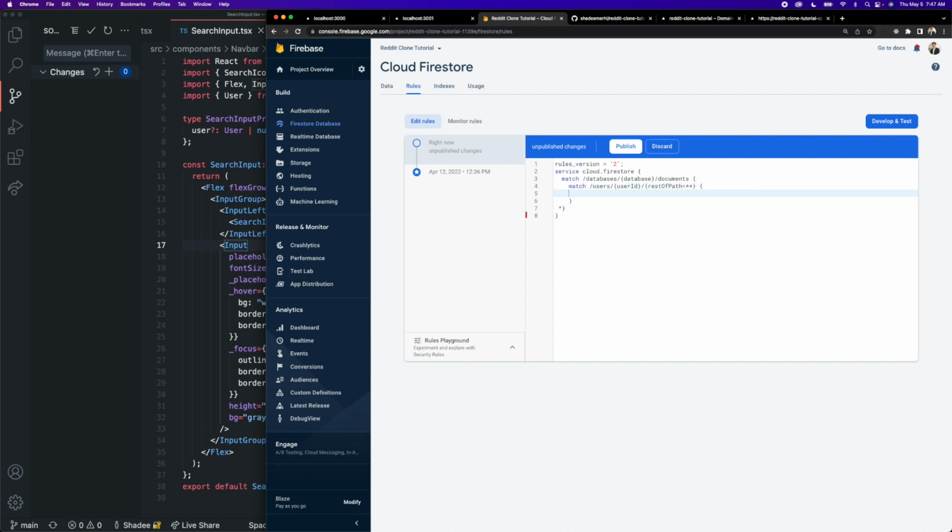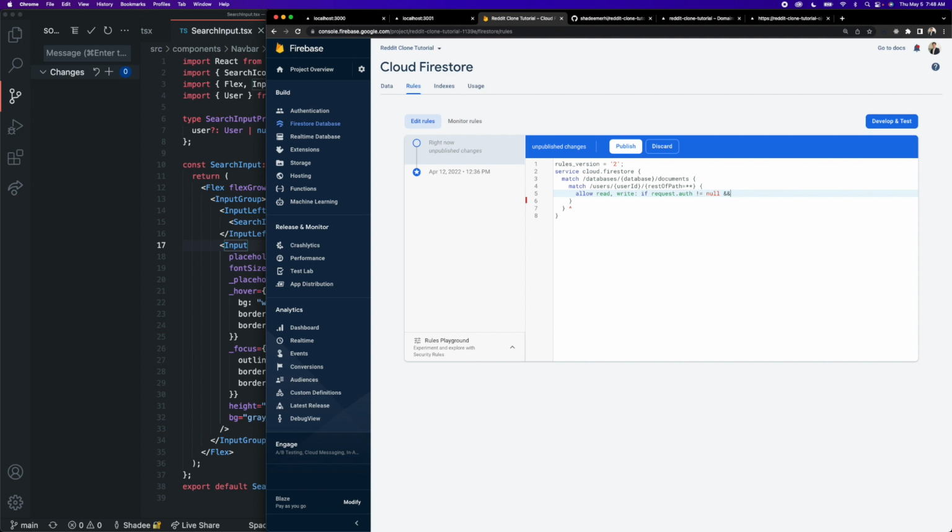Okay, so then we can open up some curly brackets here. And this is where we're actually going to write the permissions. Okay, so for these particular resources, we're going to say allow read and write, and then we can add a colon here. And then basically we just want to write some sort of if statement that is going to say allow this if some condition is true. So in our case, we want to only allow reading and writing to these particular paths if the request.auth instance is not null, which means that the user is logged in because we can access that current user via this .auth instance because it's connected to our authentication service.